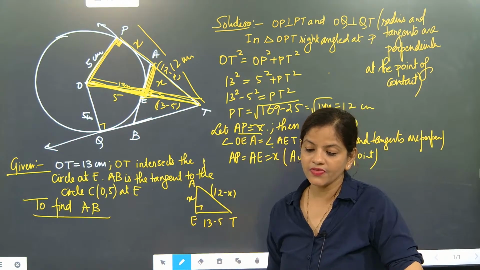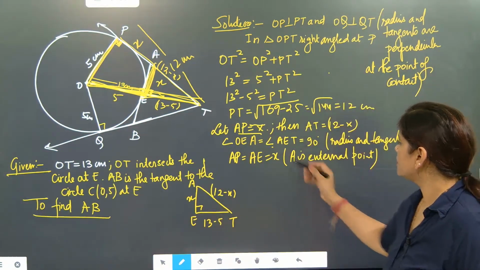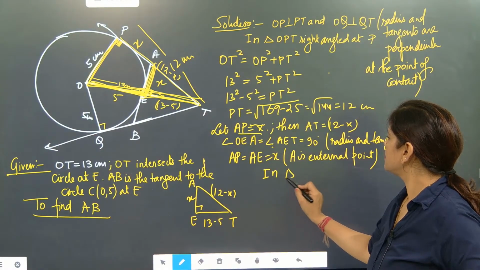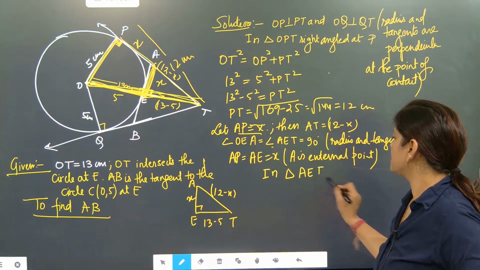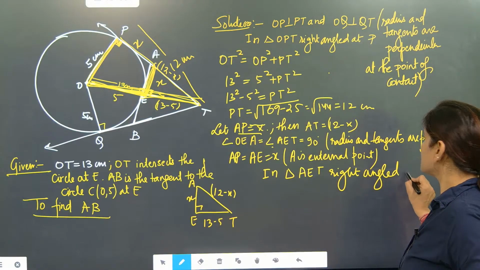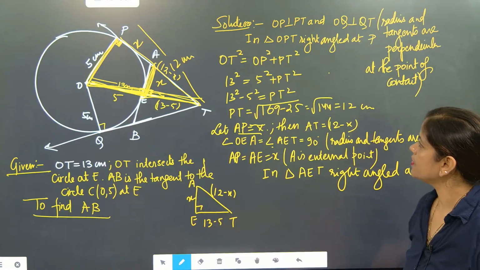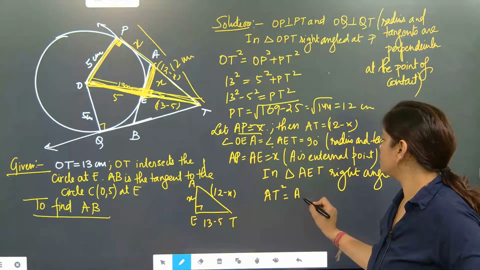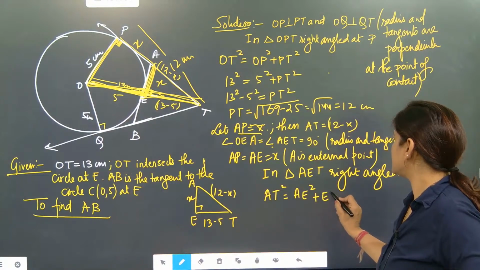Now with the help of that, you will be able to solve. So in triangle AET, right angled at E, here AT square is equal to AE square plus ET square.